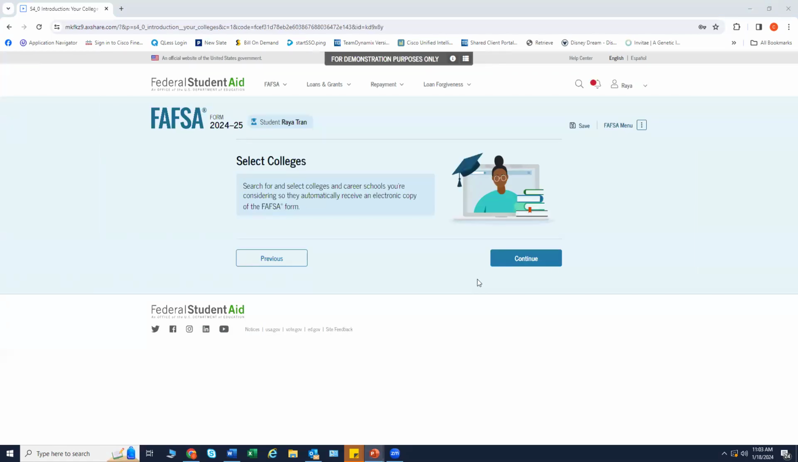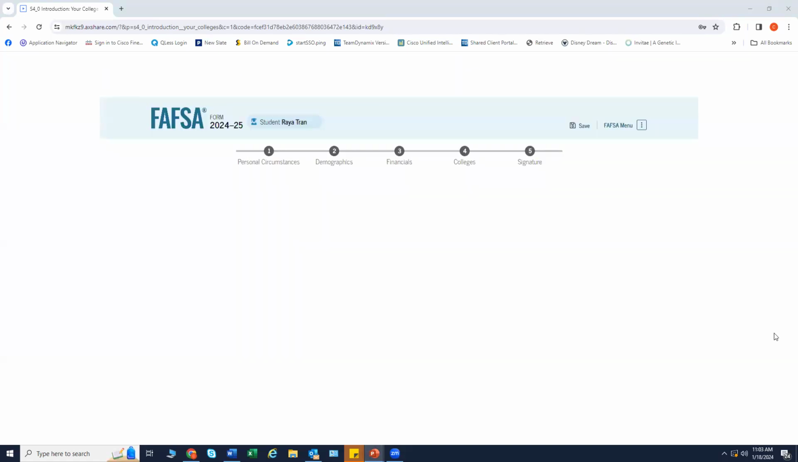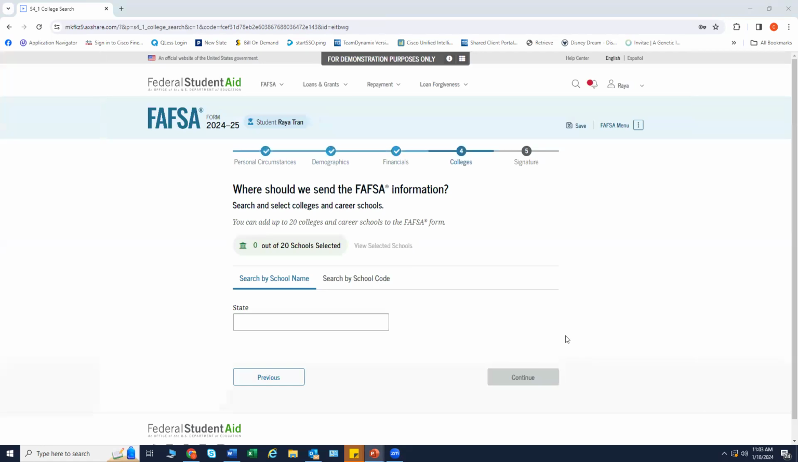This is the first page in the college selection, which is the final part of the student's portion of their FAFSA. It provides an overview of the section. The student is asked to search for the university or college that they would like to have receive their FAFSA information.